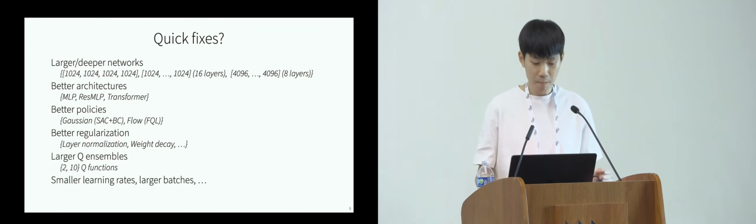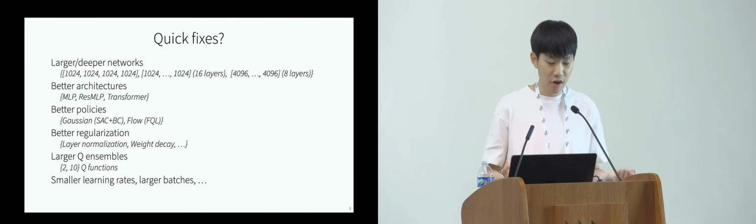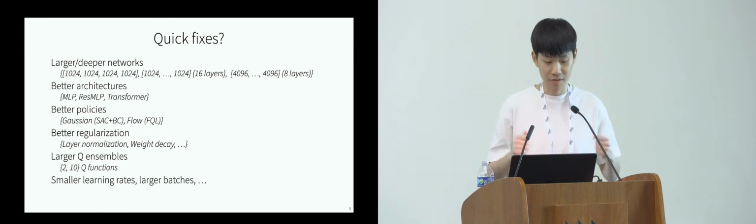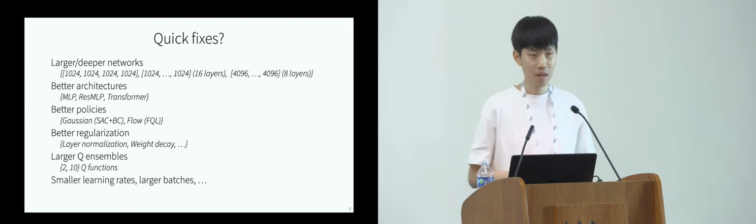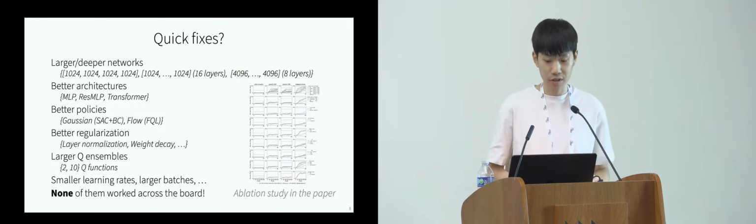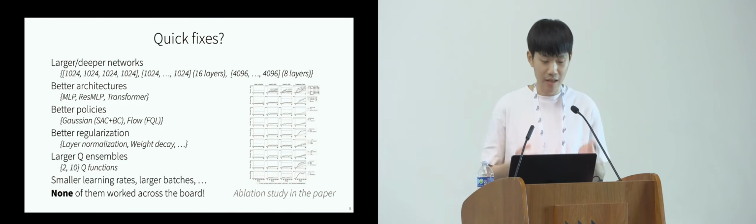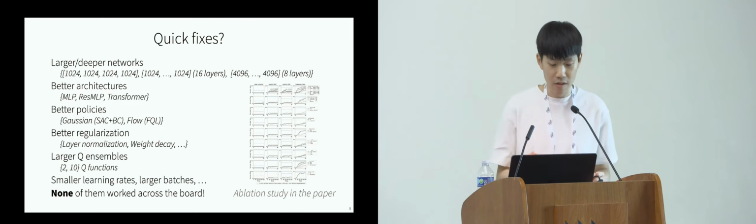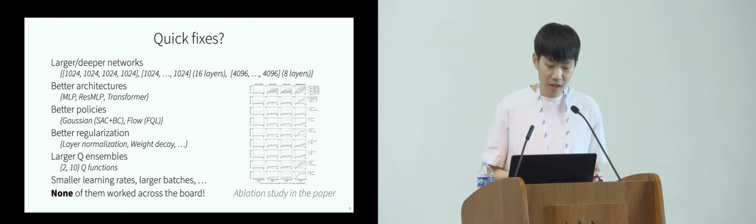For example, we tried larger networks, better policies, larger Q ensembles, smaller learning rates, and so on. But none of them worked across the board, and they were not able to solve the fundamental scalability issues of BC and offline RL. In the paper, we have a large observation table showing that these quick fixes are not very effective at solving this issue.